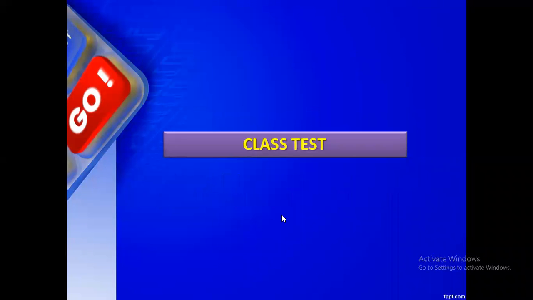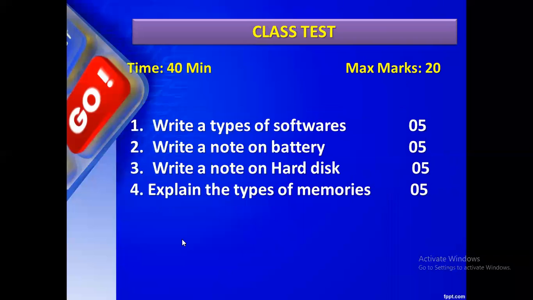Let me enter the class test. I will ask the question now. It is a 40 minutes test, but I will ask it. Okay, write the types of software. The software is classified into how many types? Can you say that? Three types. What are the things?